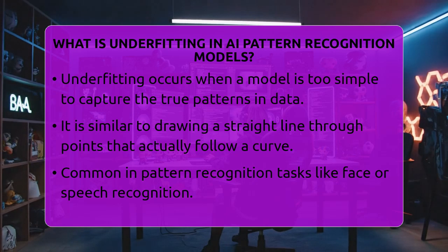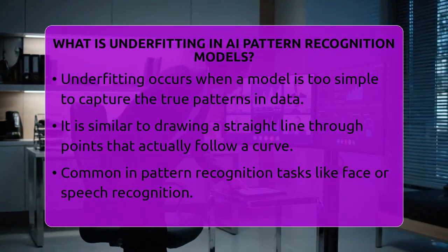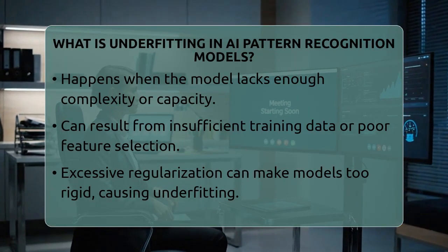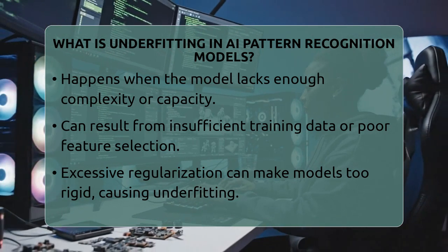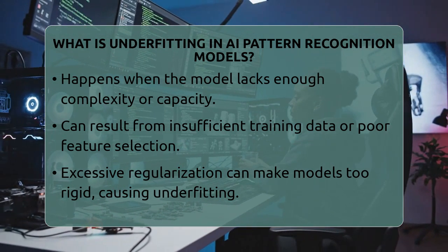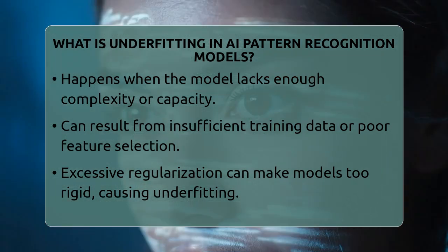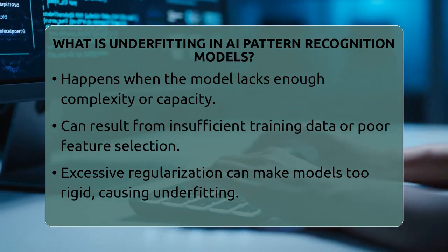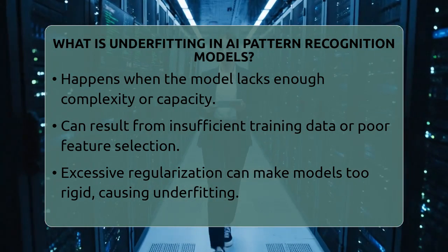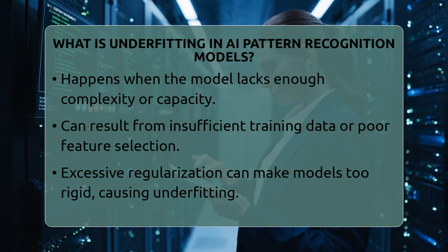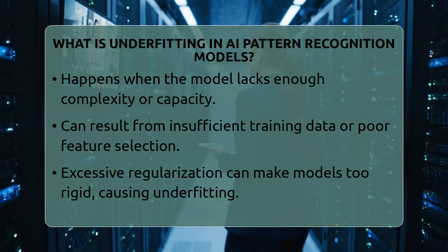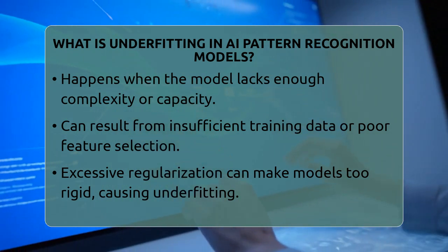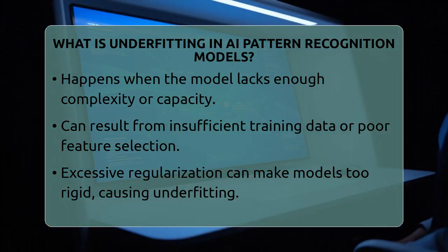Underfitting usually happens when the model is not complex enough. For example, using a straight line to fit data that actually follows a curve. It can also occur if there isn't enough training data, or if the data doesn't represent real-world situations well. Sometimes, the features used for training don't contain enough useful information for the model to learn properly. Another cause is when too much regularization is applied. Regularization is a technique to prevent models from overfitting, but if it's too strong, it can make the model too rigid. This rigidity stops the model from fitting the data well, leading to underfitting.